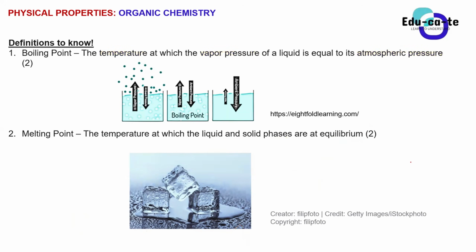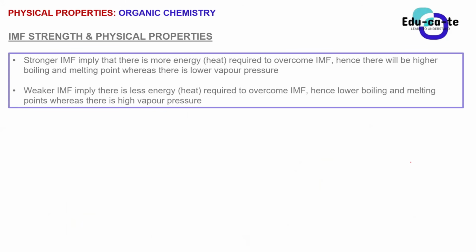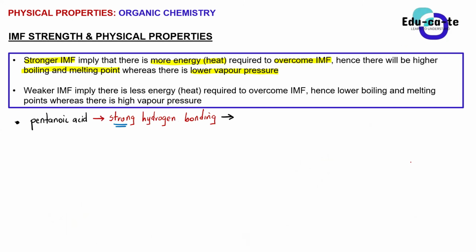So basically, if you require more energy, guys, to overcome the intermolecular forces, it means that that will be a higher melting point, or that will be a higher boiling point, because you are using up more energy. You're using more energy to heat this thing until it boils.